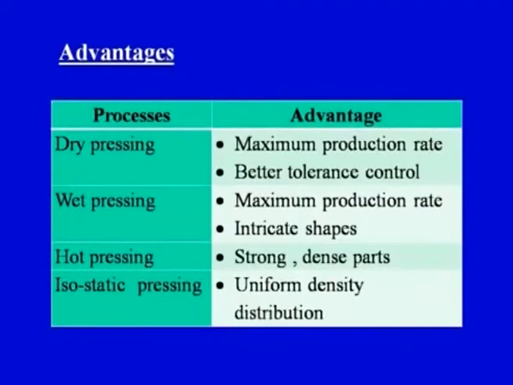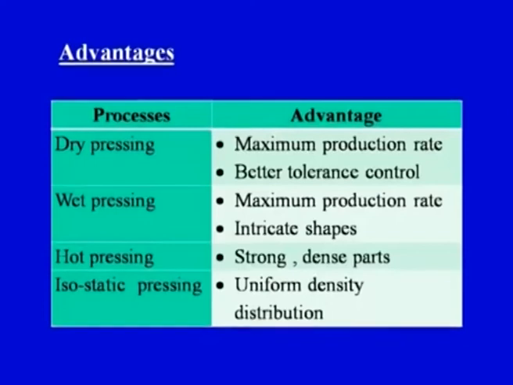So, in dry pressing, the production rate is very high, which was given in the slide also, and tolerance control is also better. So, better dimensional control or better tolerance control is there in case of dry pressing. Wet pressing, production rate is high as in the case of dry pressing, and this can be used for getting intricate shapes. So, basically on the basis of shapes, if we have to take a decision that for simple shape which pressing mechanism should be used, we should always go for dry pressing. If the shape is a little bit intricate or complex, we should go for wet pressing.